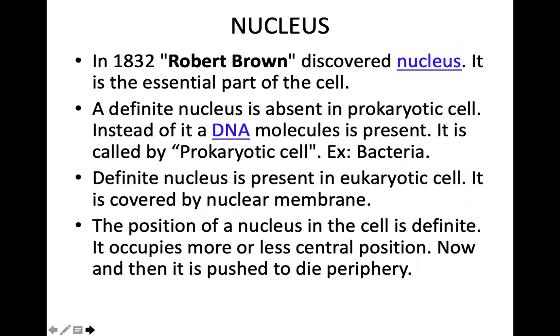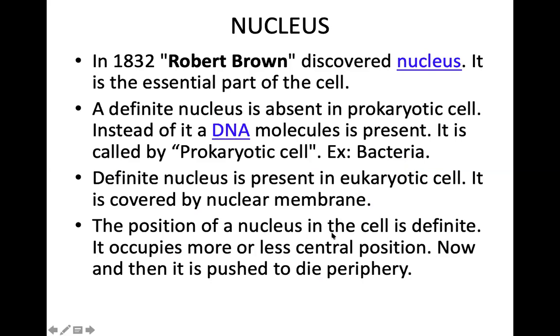Robert Brown discovered the nucleus. A definite nucleus is absent in prokaryotic cells, meaning a nucleus without a nuclear membrane is found, not one with a nuclear membrane. Instead, DNA is found in a prokaryotic cell. If a definite nucleus, that is a nucleus with a nuclear membrane, is found in the cell, it is called a definite nucleus. And these are found in the eukaryotic cell.